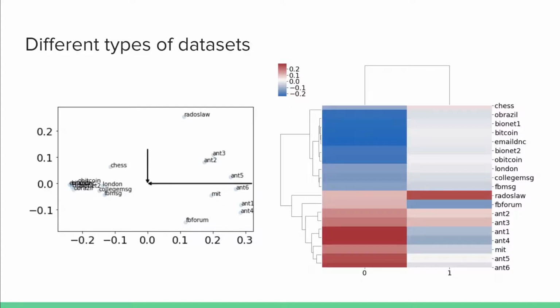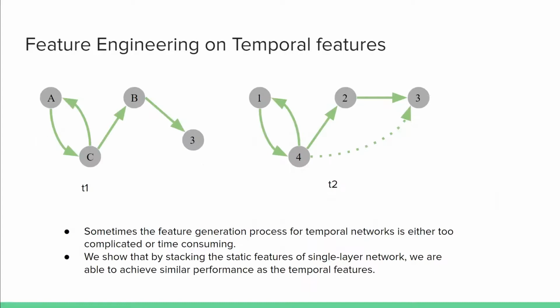And this brings us to our next question: how will temporal features affect this process? Like mentioned earlier, a lot of temporal features are either expensive to calculate or not well defined. We want to show that stacking features actually perform the same as, if not better than, the temporal features, and thus we can avoid expensive calculation.